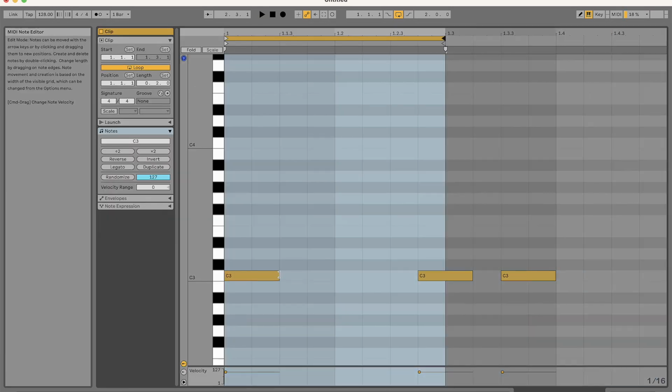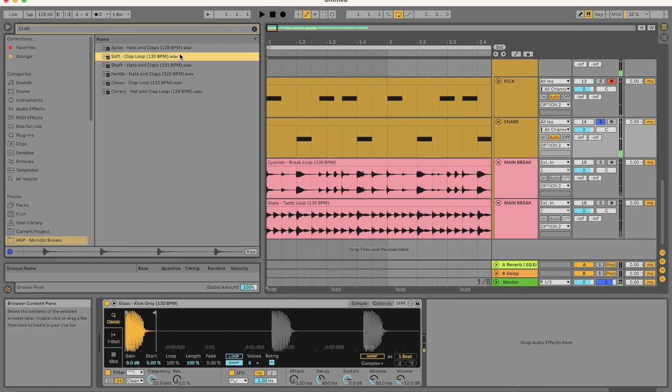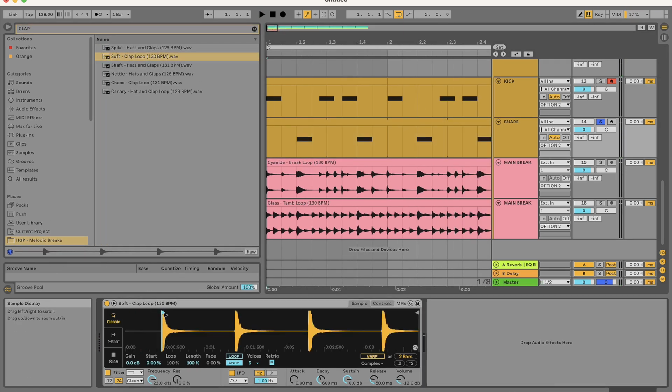Duplicate the kick line and put in the MIDI line for the snare. Let's find a snare. Perfect, rim shot.